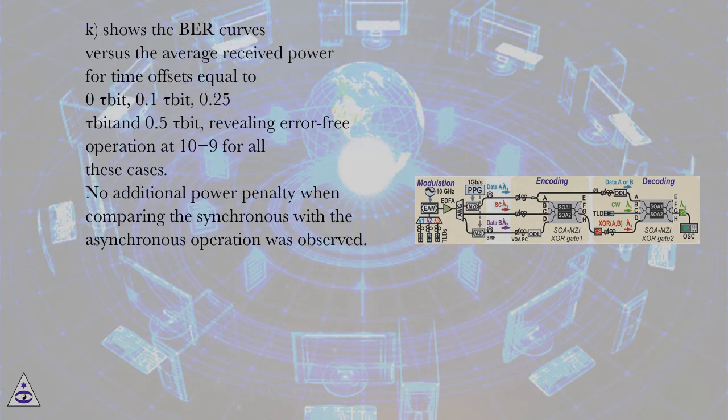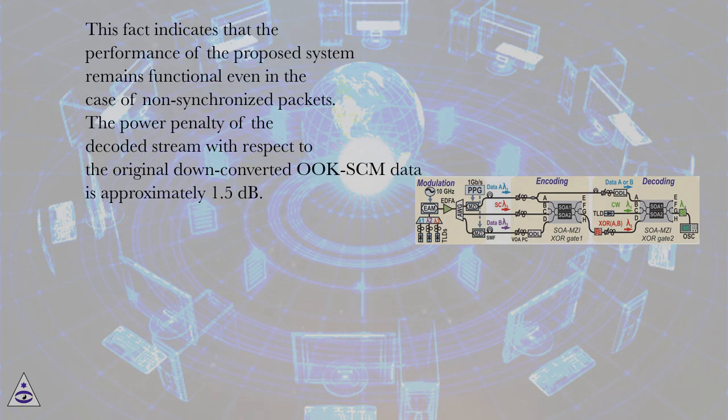K shows the BER curves versus the average received power for time offsets equal to 0 tau bit, 0.1 tau bit, 0.25 tau bit, and 0.5 tau bit, revealing error-free operation at 10^-9 for all these cases. No additional power penalty when comparing the synchronous with the asynchronous operation was observed. This fact indicates that the performance of the proposed system remains functional even in the case of non-synchronized packets. The power penalty of the decoded stream with respect to the original down-converted OC SCM data is approximately 1.5 decibels.